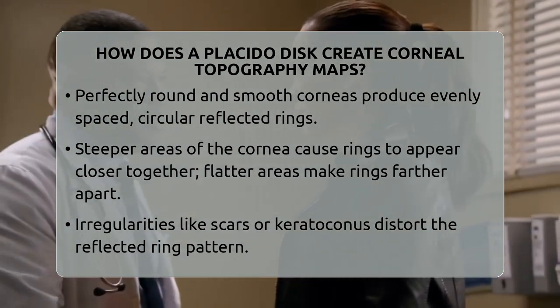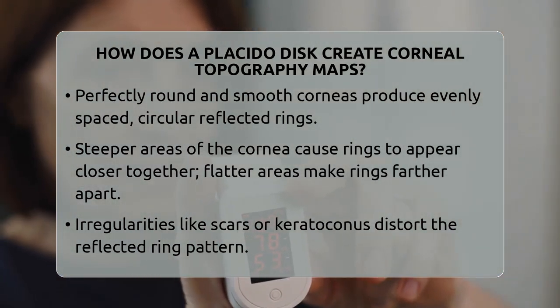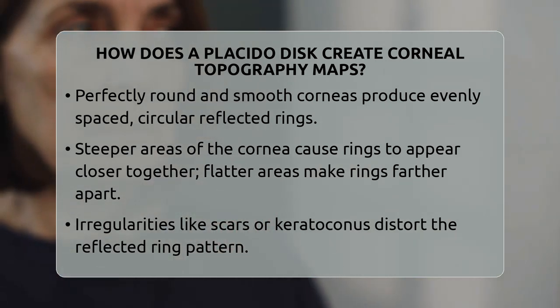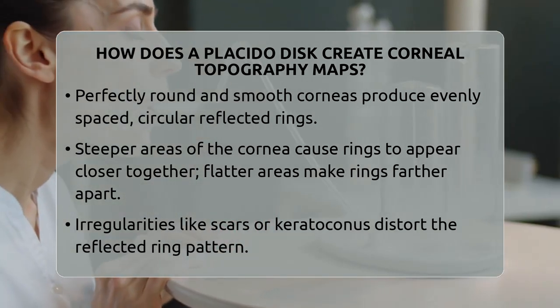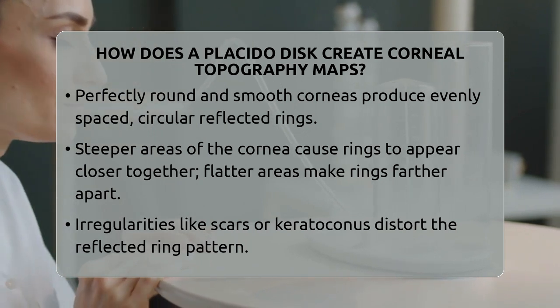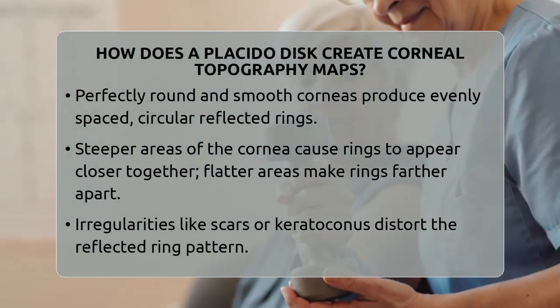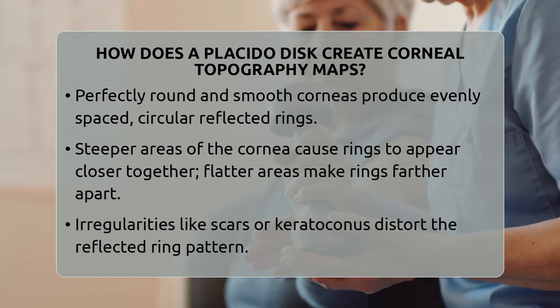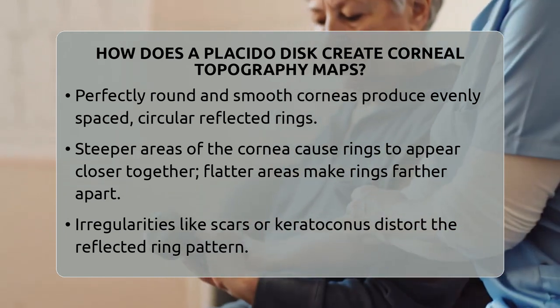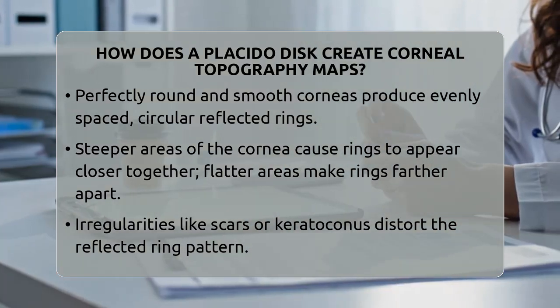If the cornea is steeper in some areas, the rings will appear closer together there. If the cornea is flatter, the rings will be spaced farther apart. When the cornea has irregularities like scars or conditions such as keratoconus, the rings become distorted or irregular.